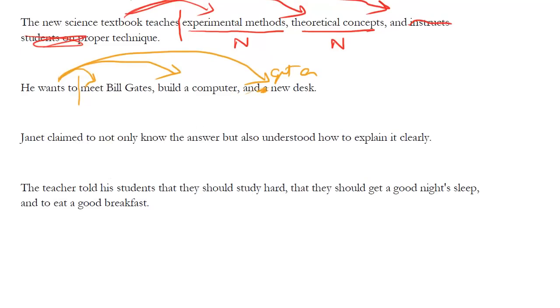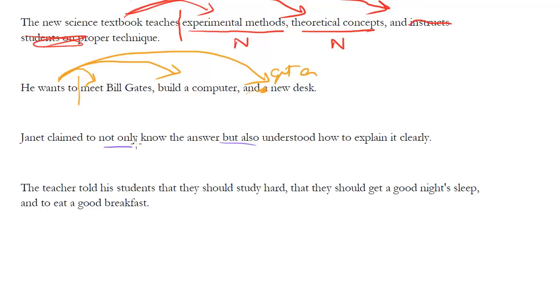One other situation where you're going to see parallelism is in word pairs, and we're going to look at word pairs more specifically later. Word pairs, also known as correlative conjunctions, are ways of combining sentences and phrases to show relationships between those sentence parts. One famous one is not only, but also. When you've got a word pair, number one, make sure your word pair is right. Number two, make sure the parts that come after each word pair are parallel. So let's check this one out.